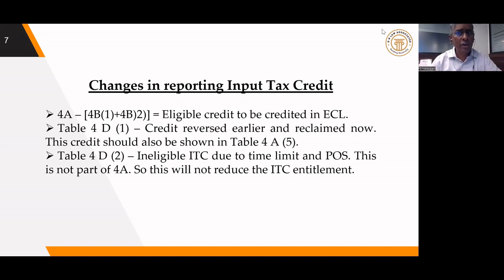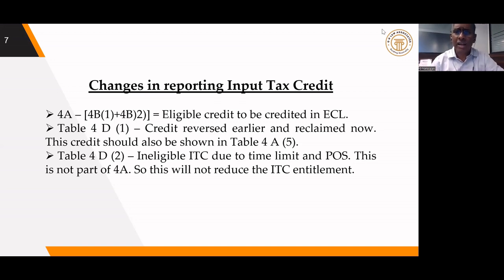This credit also will not be auto-populated in the 4A return. So we have to quantify how much credit I was ineligible to take on account of my supplier filing the return beyond the time limit prescribed under section 16(4). So these two ineligible credits alone have to be shown under table 4D2.